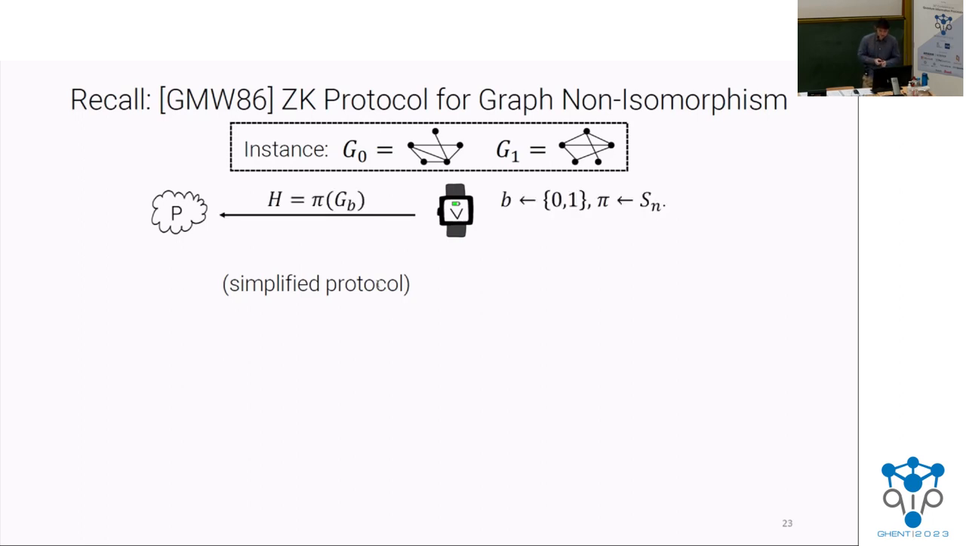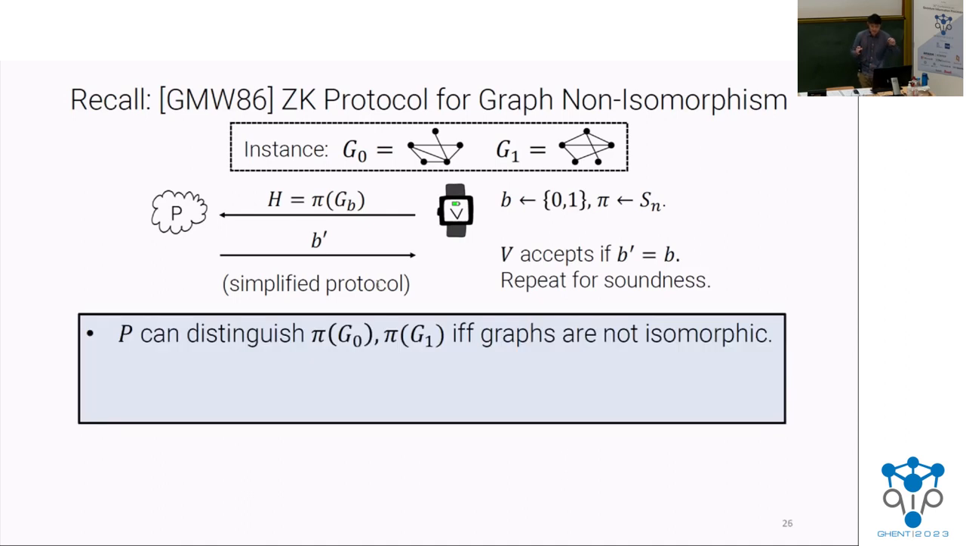Okay. So what the verifier is going to do is just pick one of the two graphs, G0 or G1, at random with this bit b. It's going to randomly permute the vertices and then send over that permuted graph H to the prover. And the prover's task is just to tell the verifier which graph it's sent.